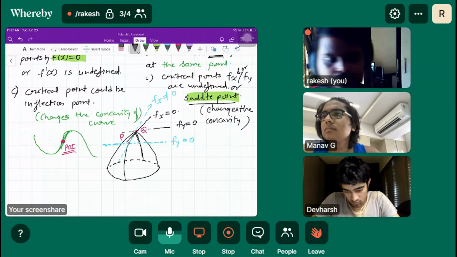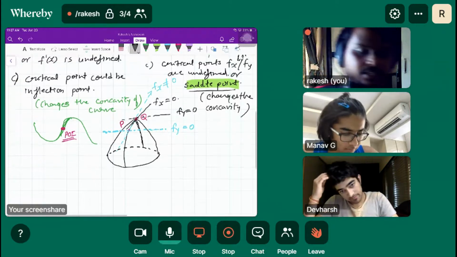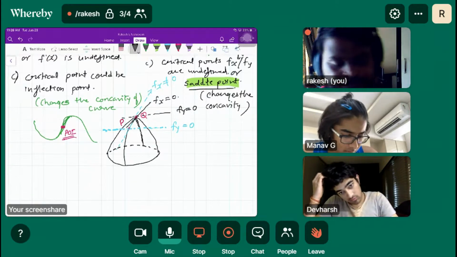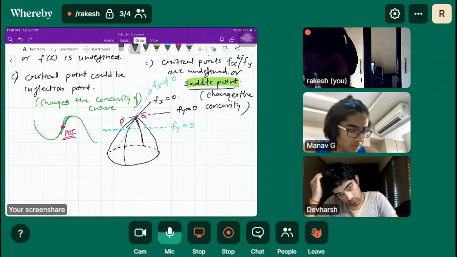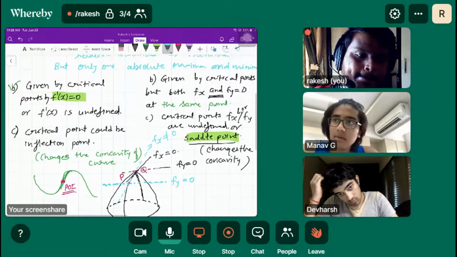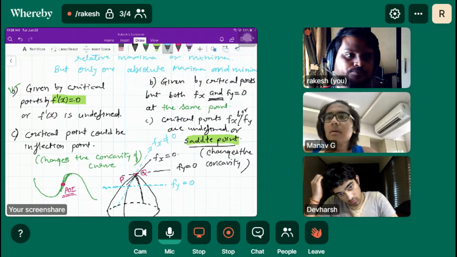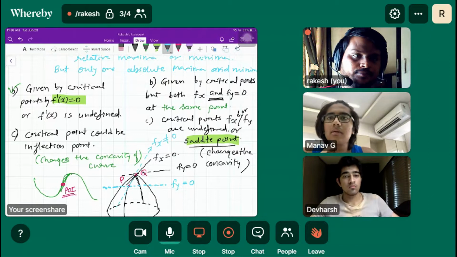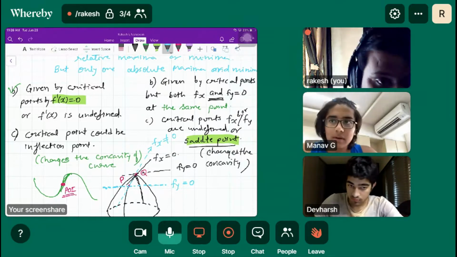You have observed the peak of the surface here in the case of the hat. Can you scroll up for a second? Just complete that.